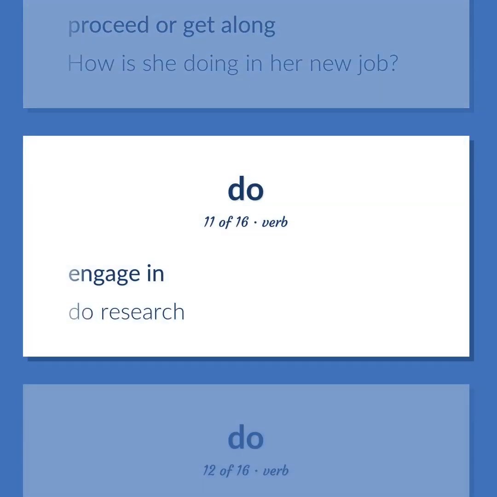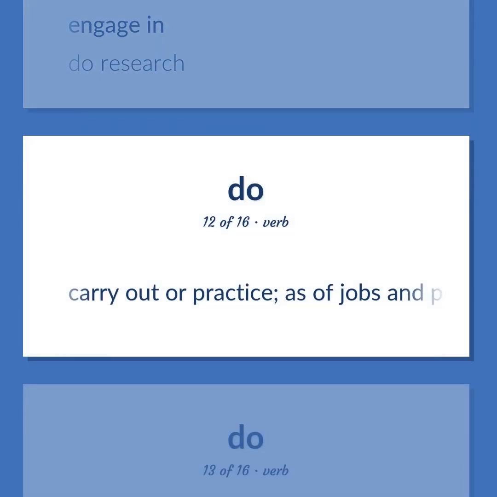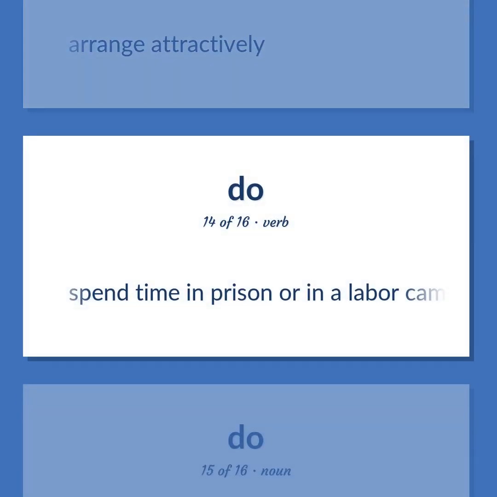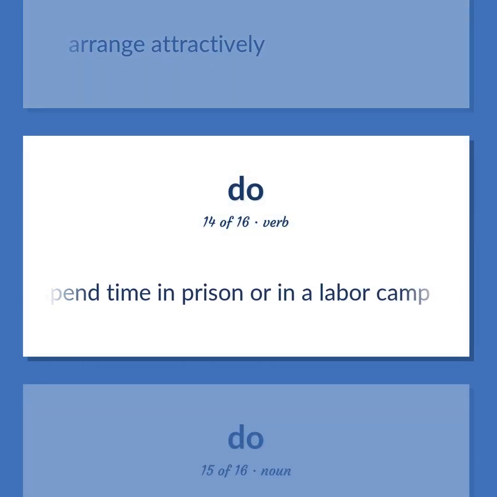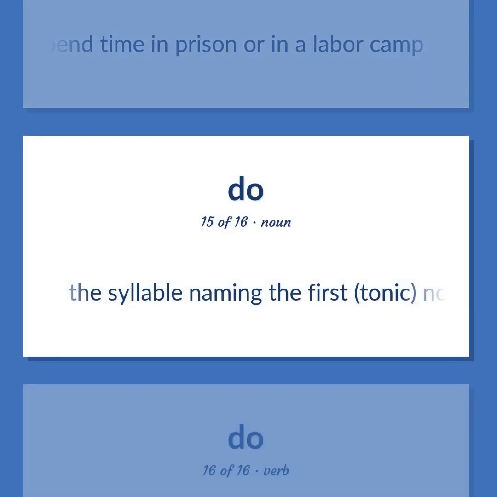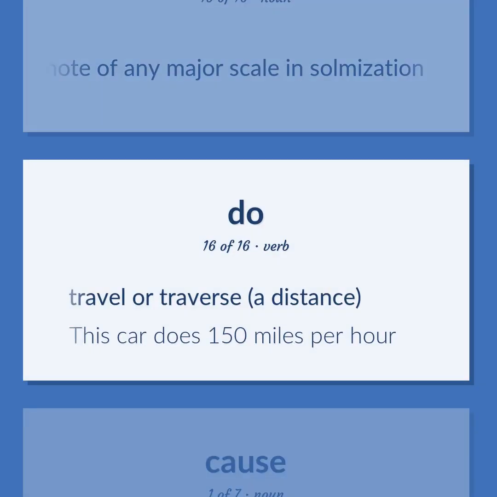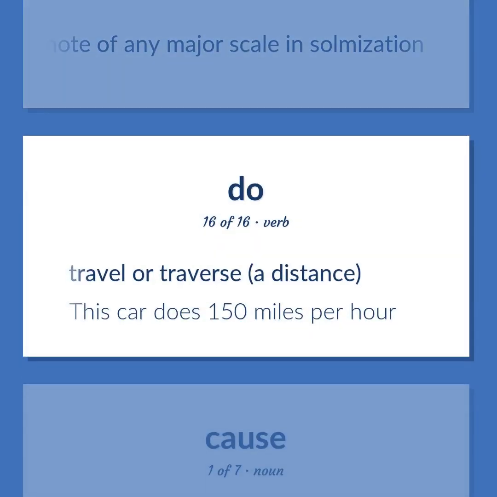Engage in. Do research. Carry out or practice, as of jobs and professions. Arrange attractively. Spend time in prison or in a labor camp. The syllable naming the first, tonic, note of any major scale and psalmization. Travel or traverse a distance. This car does 150 miles per hour.